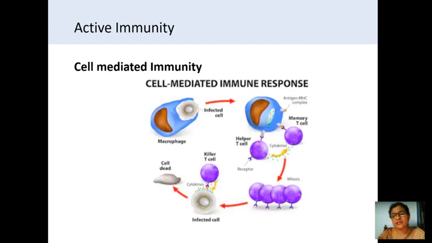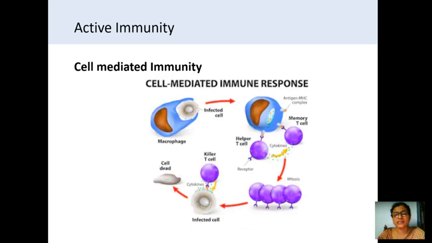From the circulation, they will reach the site, and there are two types of cells: helper cells and killer cells. Whenever the T helper cells attach with the complex of antigen on the tissue, it immediately releases cytokines.